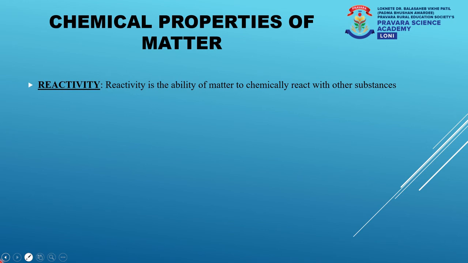Reactivity is nothing but the ability of matter to chemically react with other substances. Reactivity differs from substance to substance. It depends on various factors like the size of that substance, its chemical availability, its arrangement of electrons, and the attraction between the nucleus and the electrons.